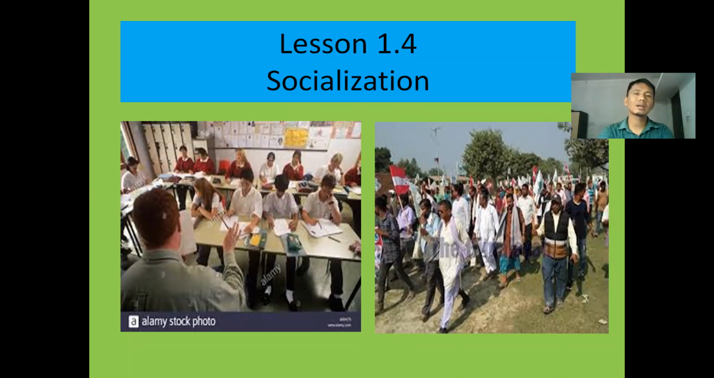It is also a secondary agent of socialization. It's happening in a school's classroom. It's the formal one, okay? Formally it's happening there. But take the next picture, the second picture.